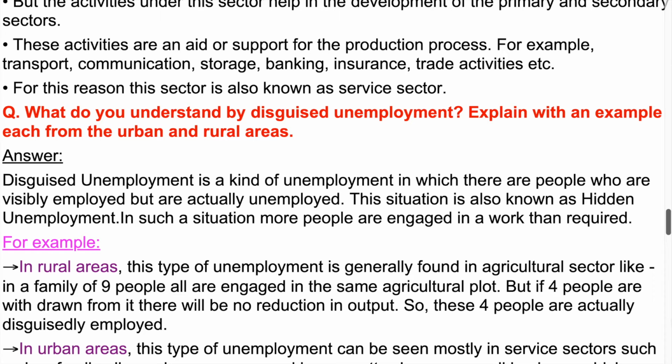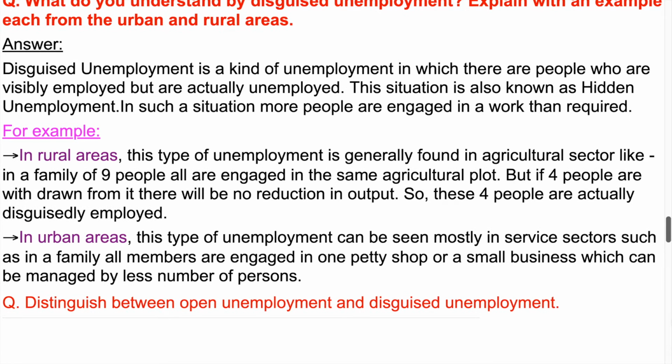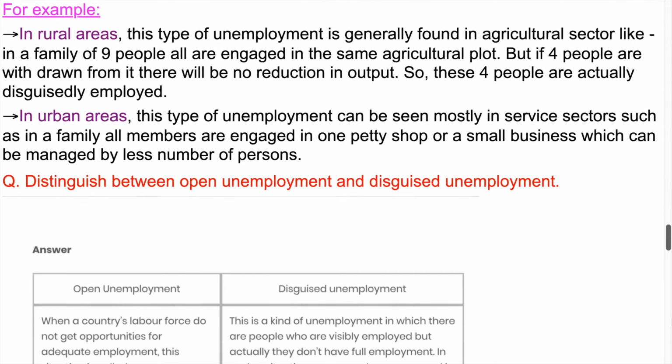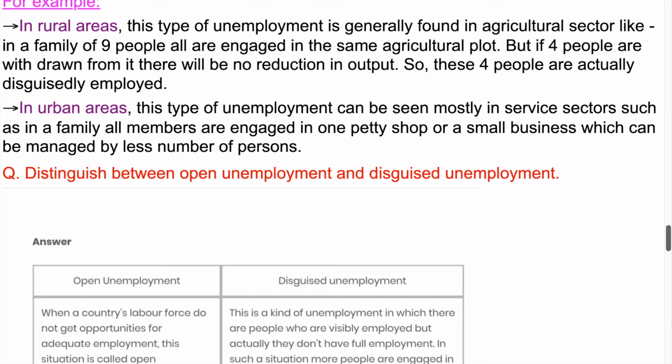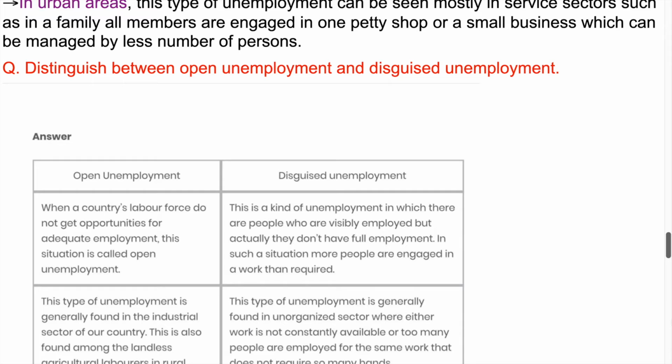For example, in rural areas, this type of unemployment is generally found in the agricultural sector. In a family of 9 people all are engaged in the same agricultural plot. But if 4 people are withdrawn from it there will be no reduction in output. So, these 4 people are actually disguisedly employed. In urban areas, this type of unemployment can be seen mostly in service sectors. Such as in a family all members are engaged in one petty shop or a small business, which can be managed by fewer persons.